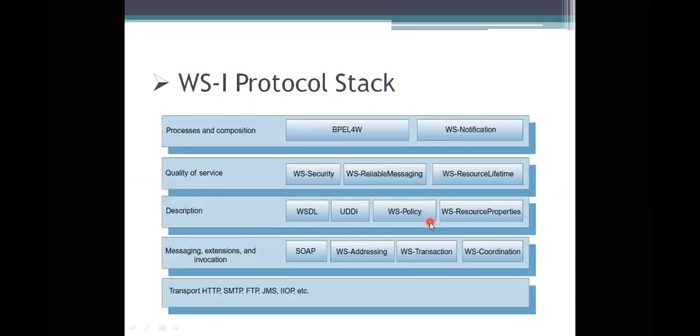And coming to the next one, this is the exemplar format we are using in the web service protocol stack representation. So in this representation, we are dealing with the web service.